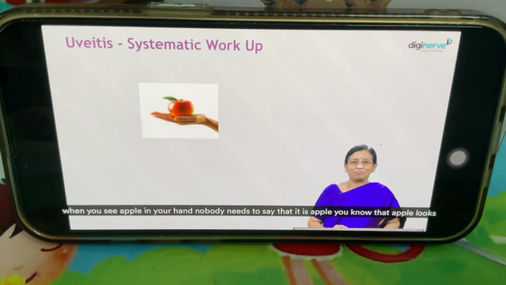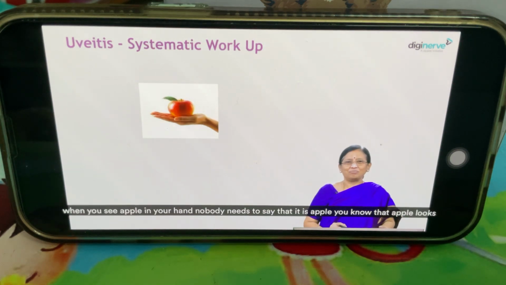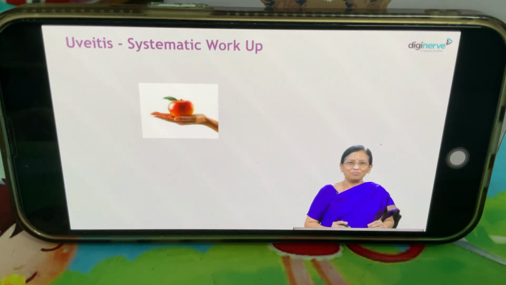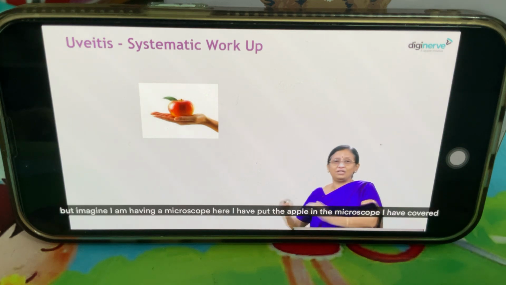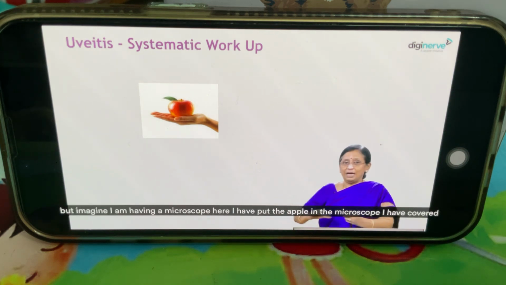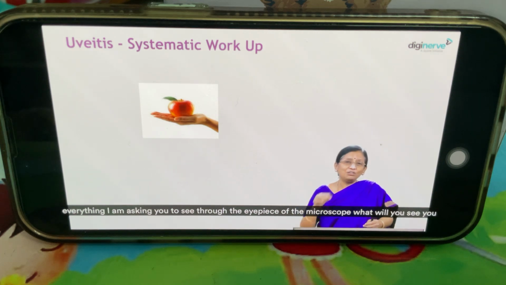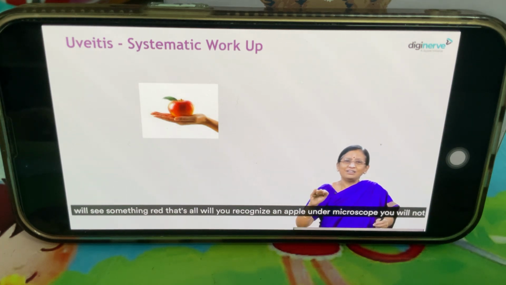What is this? When you see an apple in your hand, nobody needs to say that it is an apple. You know that. Apple looks like this. And this apple you have learned from LKG. So nobody needs to be there to recognize an apple. But imagine, I am having a microscope here. I have put the apple in the microscope. I have covered everything. I am asking you to see through the eyepiece of the microscope. What will you see? You will see something red. That's all.